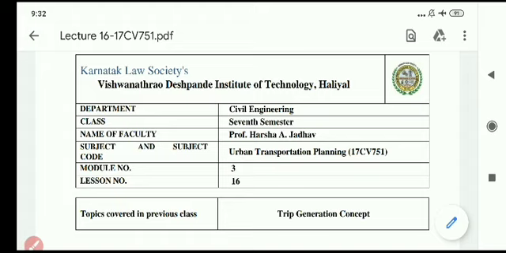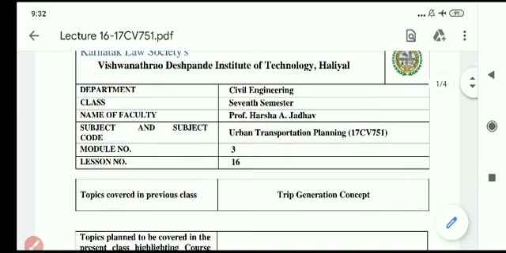In trip generation we have two more concepts: trip production and trip attraction. How the trips are produced, that concept is known as trip production, and many criteria depend on it.